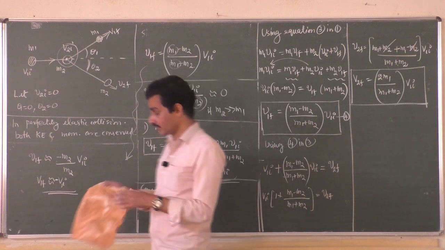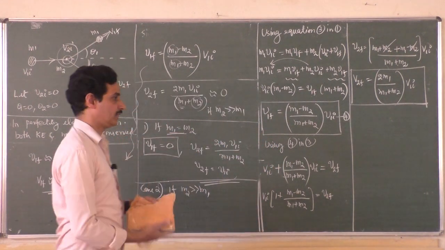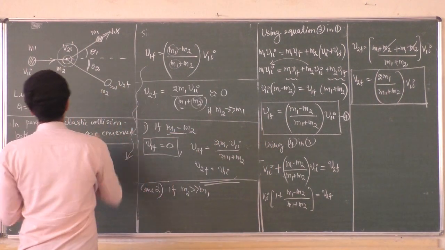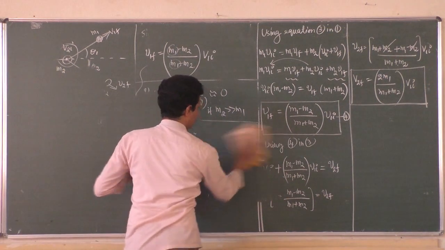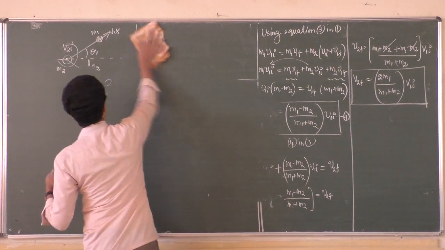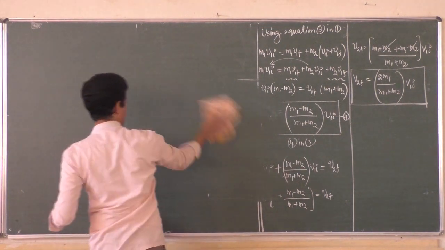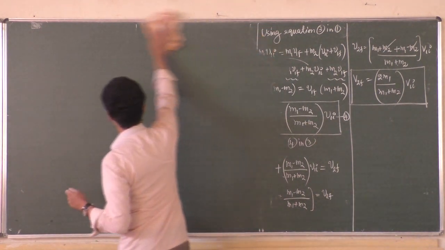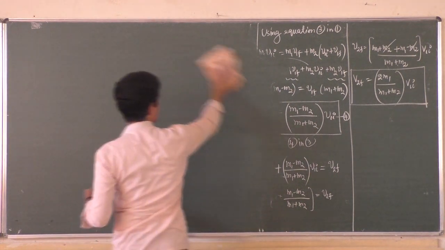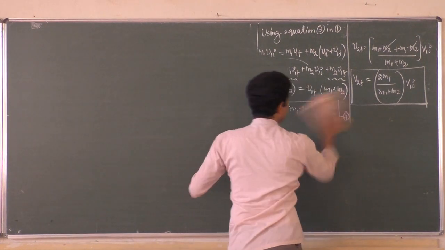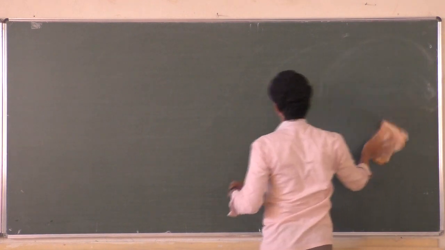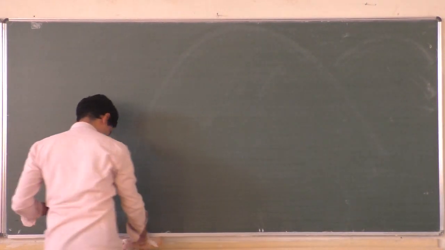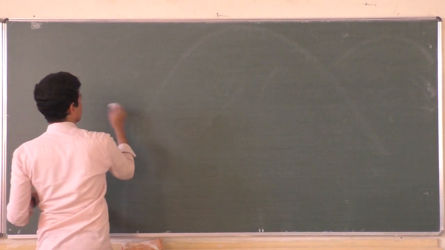Now suppose the motion is not in a straight line. If there is any deflection in the velocities, or change in the direction of velocities compared to the initial velocities, how do we conclude? Of course, we are not going to derive it. According to the situation, we have to solve it. We will consider such a situation where the two objects move in different directions after collision. Then the conclusion will be drawn like this.